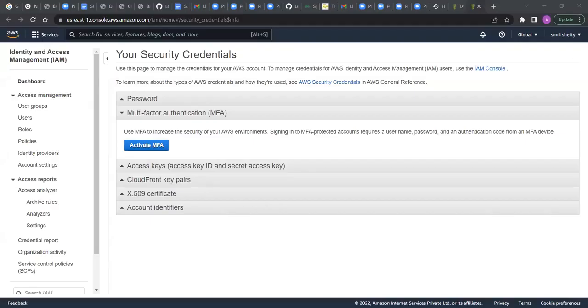Guys, see here, he is having an option called MFA. Multi-factor authentication. Use MFA to increase the security of your AWS environment. Signing into MFA protected accounts requires a username, password, and authentication code from an MFA device. Generally, we have root account. To log in into our root account, we are using username and password. Along with this, I want to set up one authentication code also to log in. Now click on activate MFA.